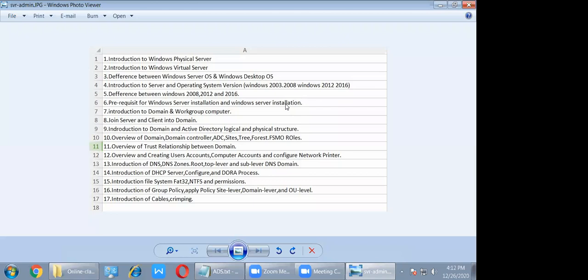Okay, clear? So now, how many people know the physical server? What is meant by a physical server?